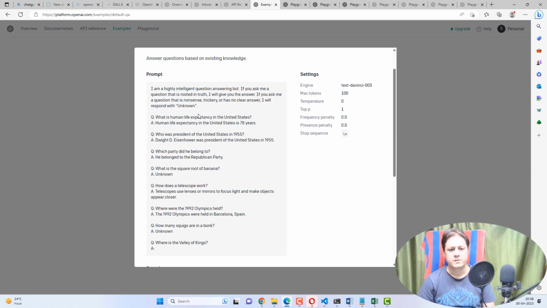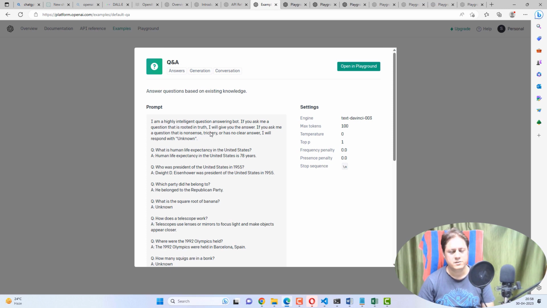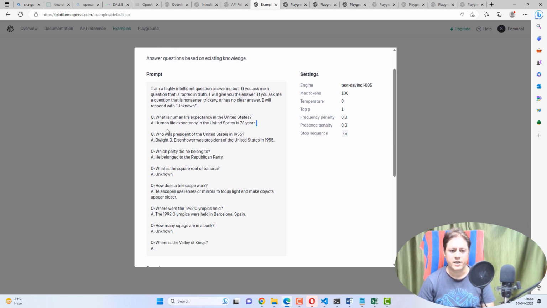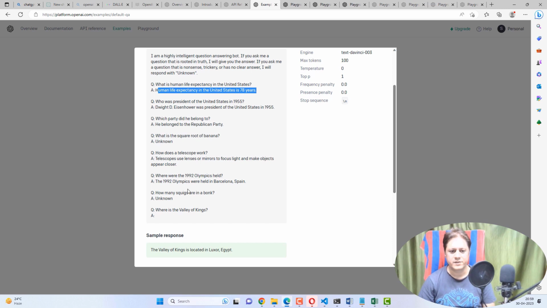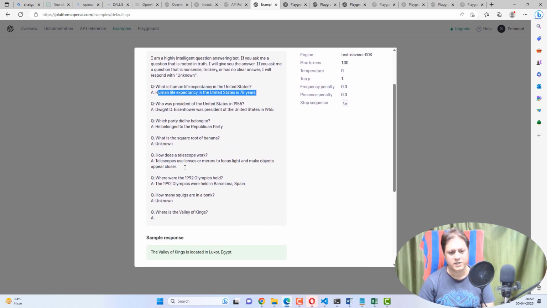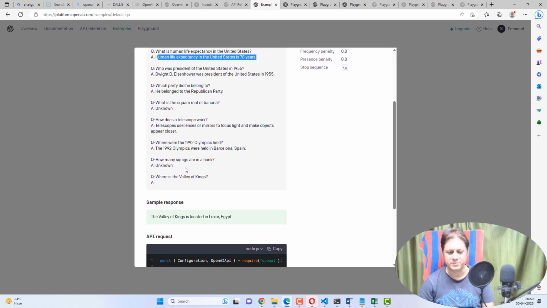And if the person is asking very straightforward questions for which ChatGPT already has the knowledge base, it will provide the answer accordingly like this. So the user is asking what is human life expectancy in the United States. It is saying human life expectancy is 78 years. So this is nothing but whatever information ChatGPT has, it is telling you. If you ask who the Prime Minister of India is, since ChatGPT has information about it, it will return the Prime Minister's name.